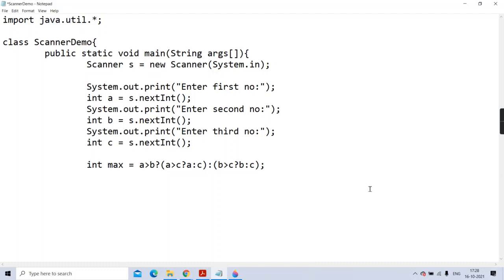But I want to display it in this way. First max should come, then a bracket, then whatever is the value of A, comma, value of B, comma, value of C, close bracket, equal, and whoever is the maximum. Getting? In this format I want.